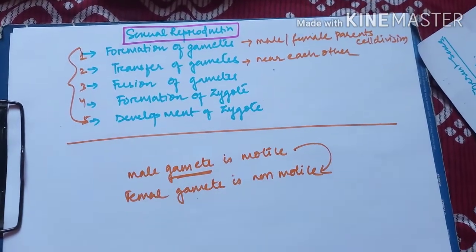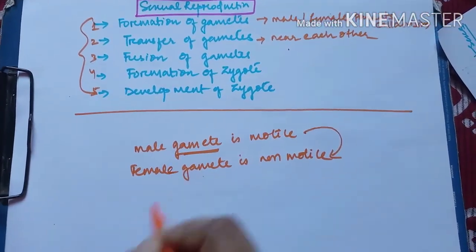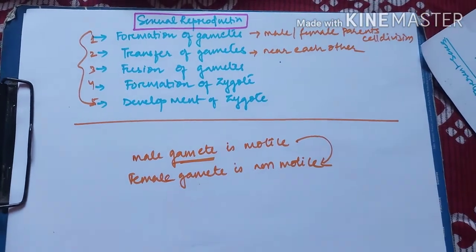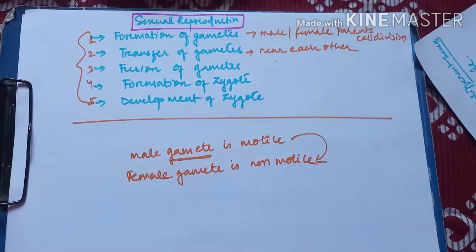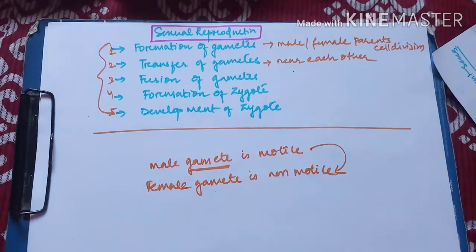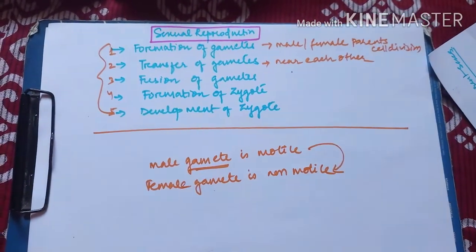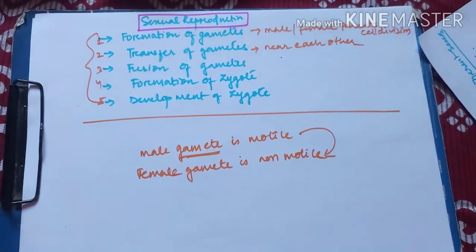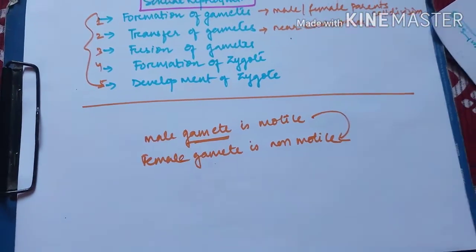The male gametes also have a structure that facilitates their movement: a smaller structure, and in human beings a spindle-shaped structure so that they can easily move, and they have a higher amount of energy so that they can easily move towards a female gamete.